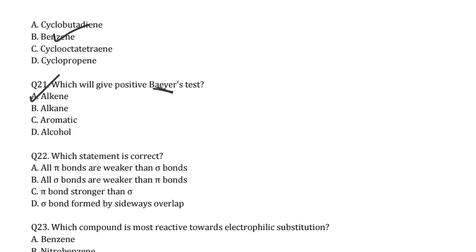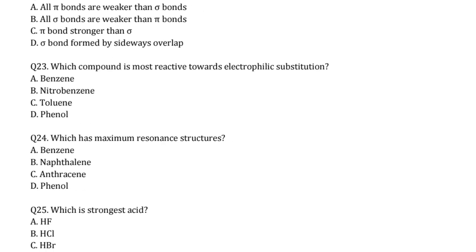All pi bonds are weaker than sigma bonds. This is correct. All sigma bonds, no, this is not correct. Pi bonds are stronger, no. Sigma bond formed by sideways overlapping, this is also wrong because sigma bonds are always formed by head-on overlapping. Pi bonds are weaker than sigma bonds because lateral overlap is weaker compared to head-on overlap. Right? Next, coming to another one, which compound